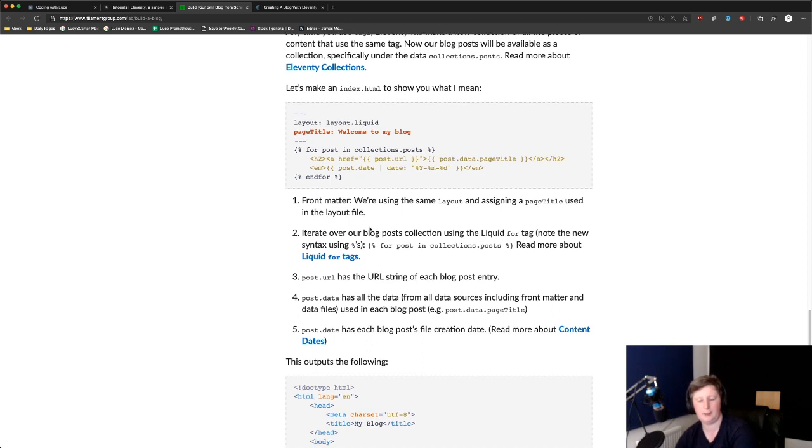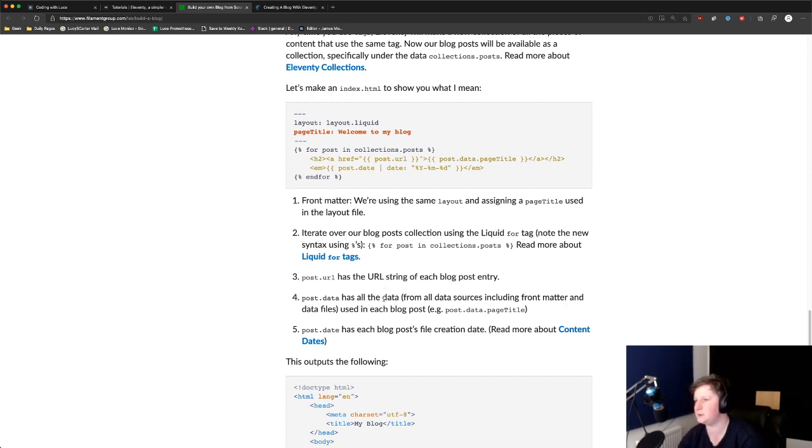Then you iterate over the blog post collection using the for tag. Percentages is another clever one. Technically here we're not using a variable, we're doing actual code. It's not double curly brackets, because double curly brackets is variables, but this is percentage. So it's just doing a for loop.